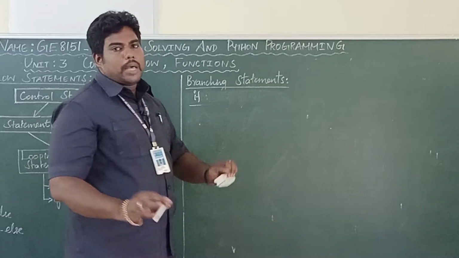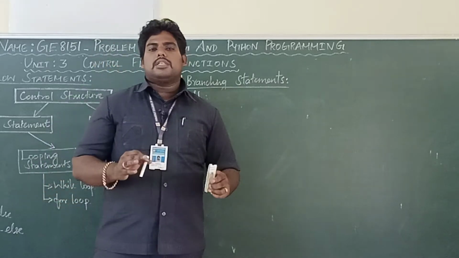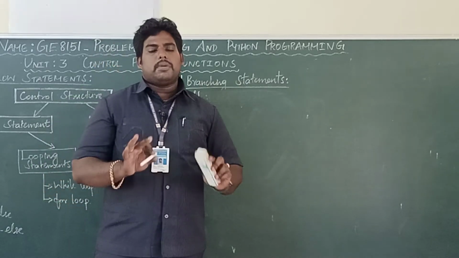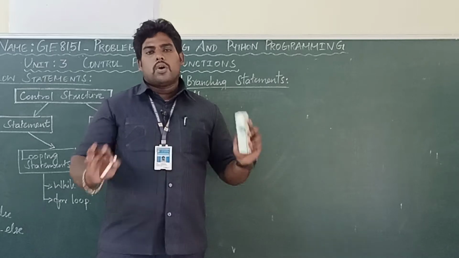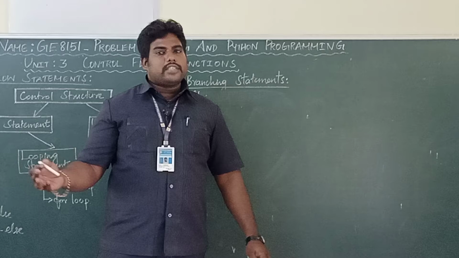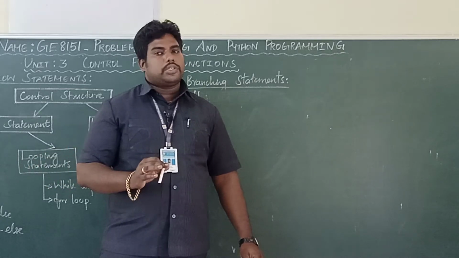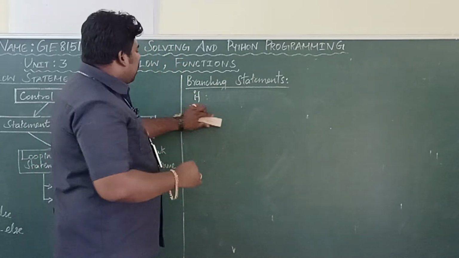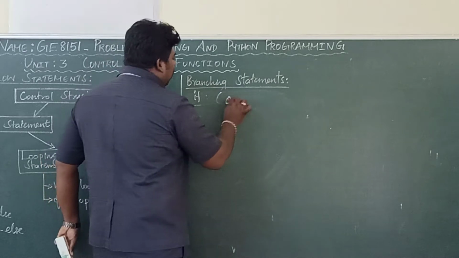A simple example I am going to write: whether the number is positive or negative. Simply I am going to check the number is positive. What's the condition? What's the logic? If the number is greater than 0, we can say it is positive. Here the other name of if is one-way